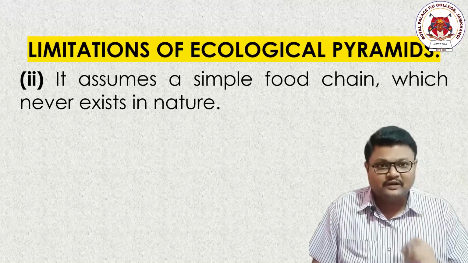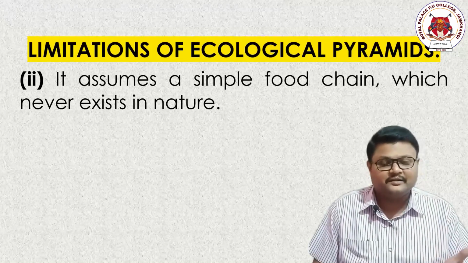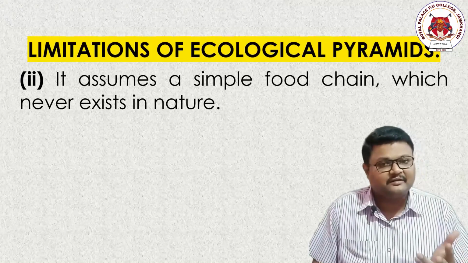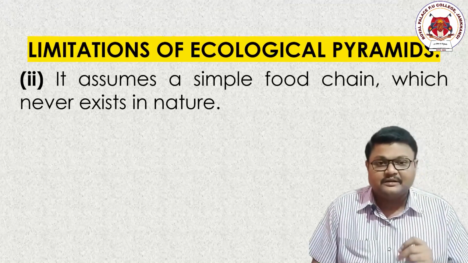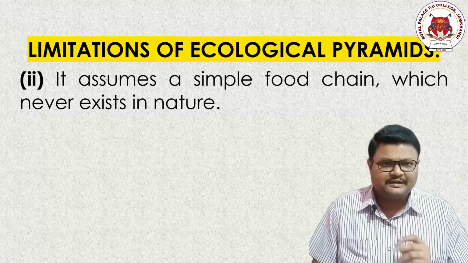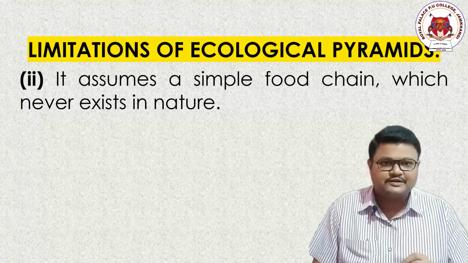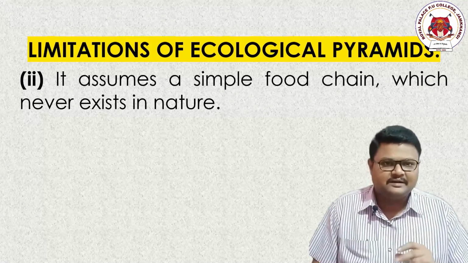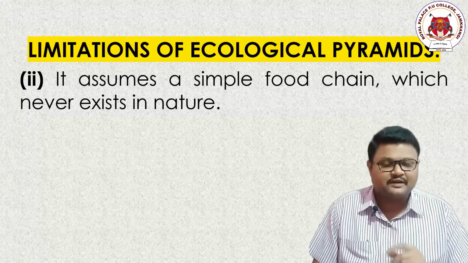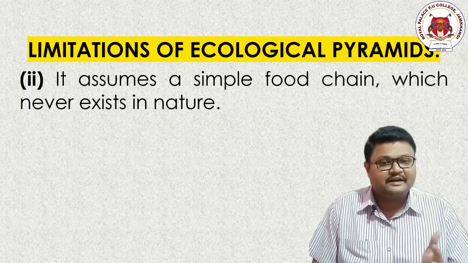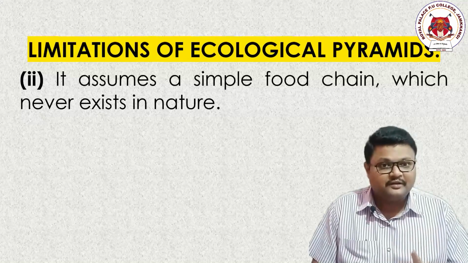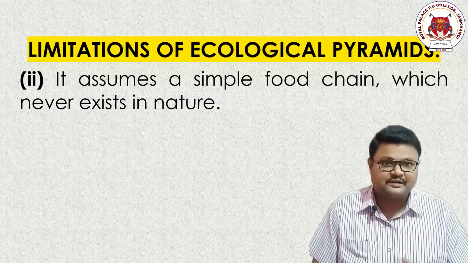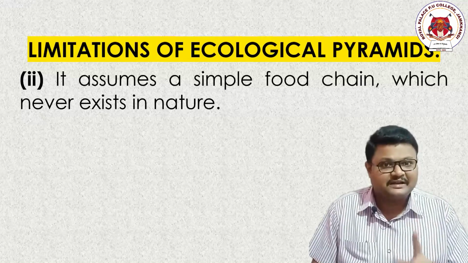If it is taking only one food chain, then all these 3 types of ecological pyramids are wonderful to explain. But in nature, only one kind of rigid food chain does not occur. In our system, multiple different types of food chains occur under different climatic conditions. So in the case of food chain explanation, ecological pyramids hold correct.